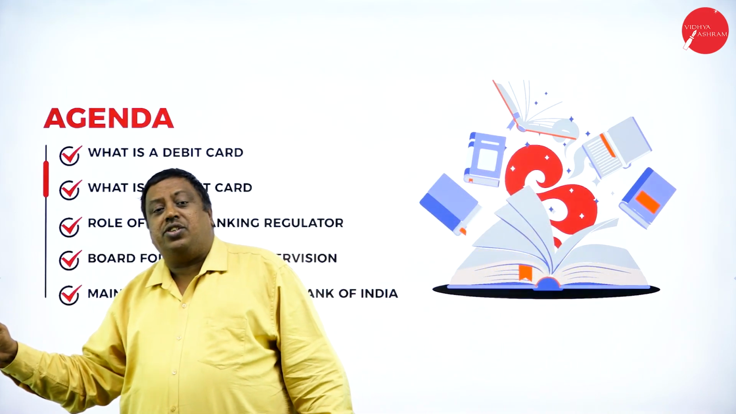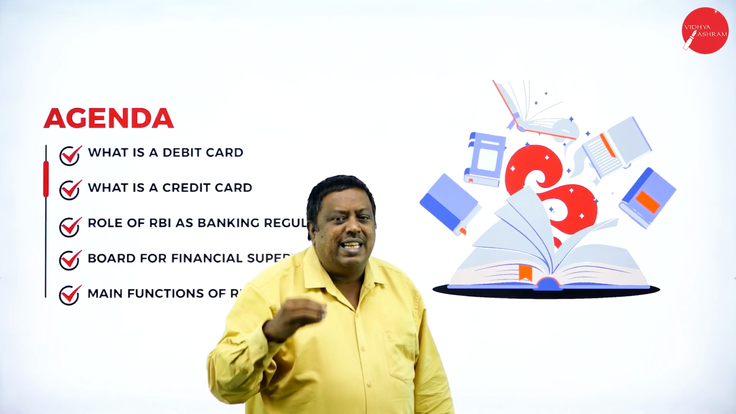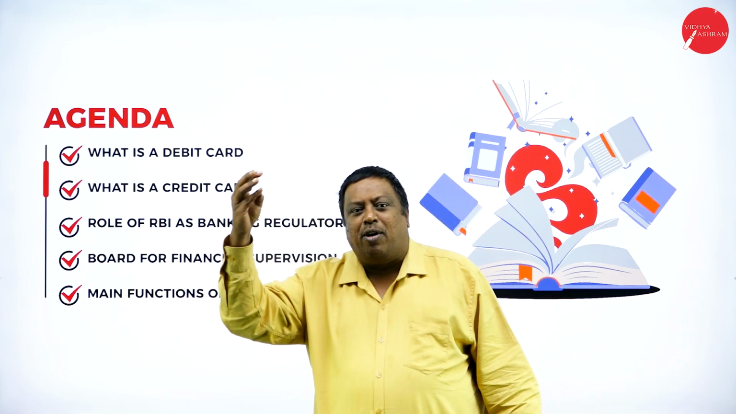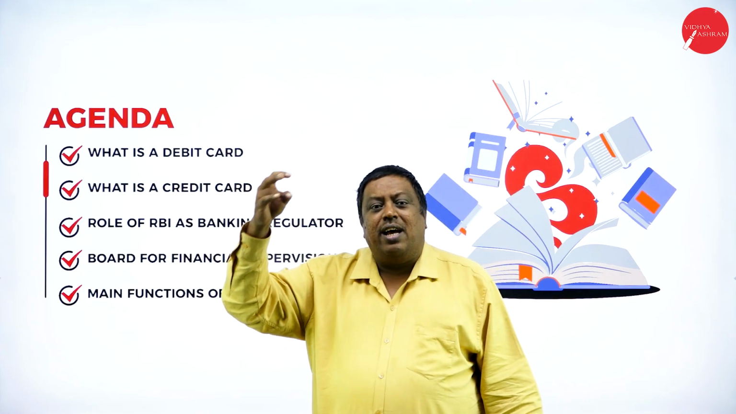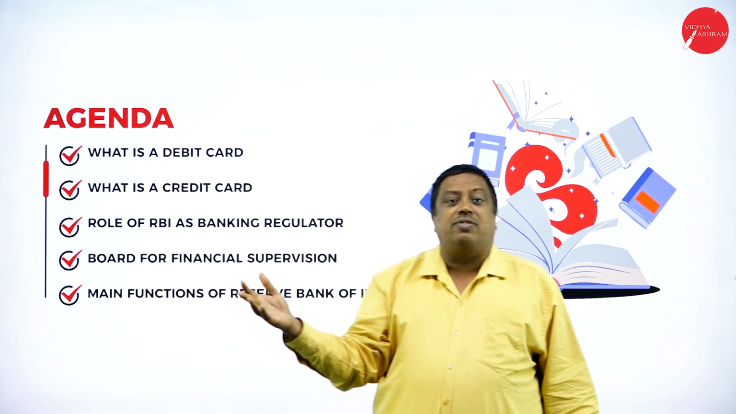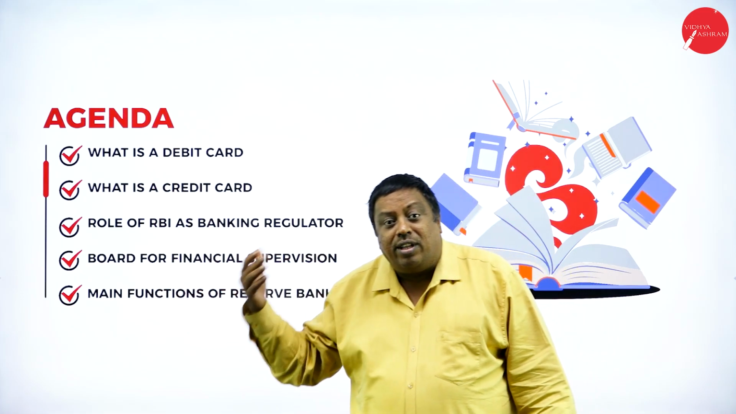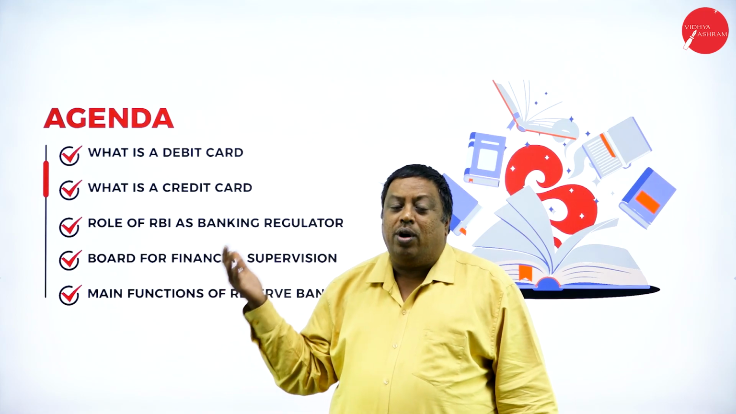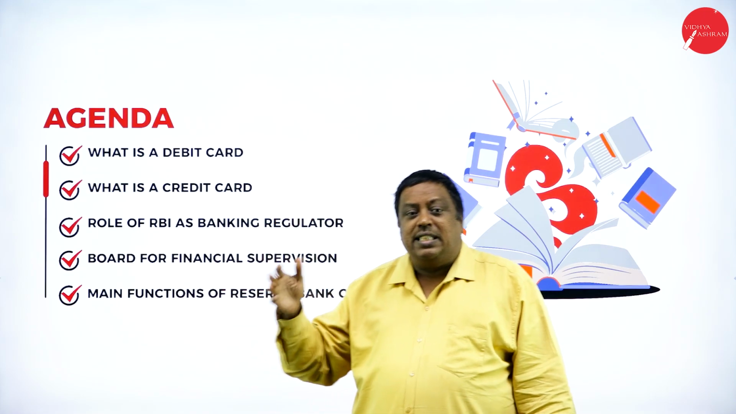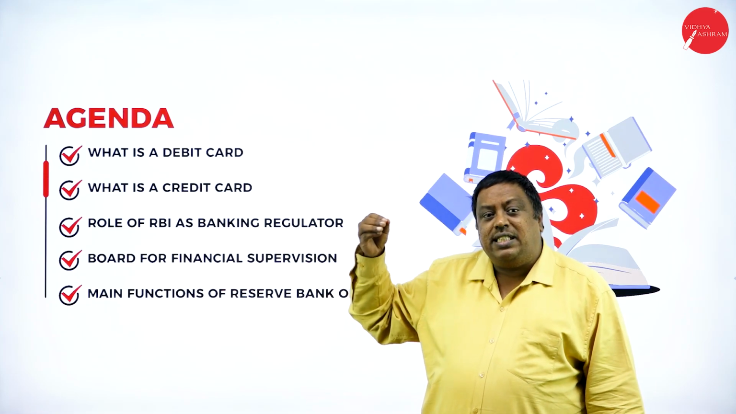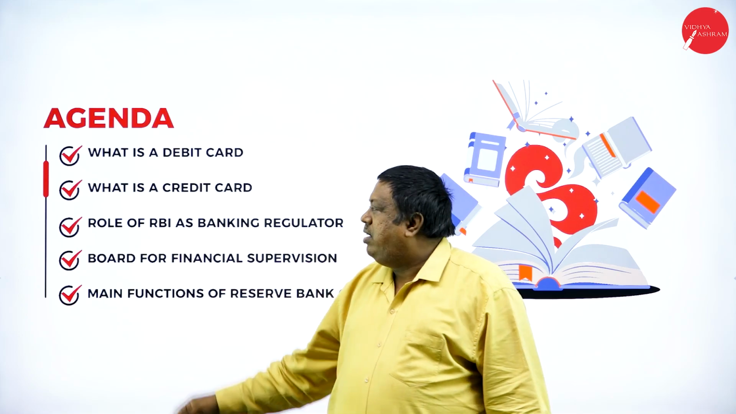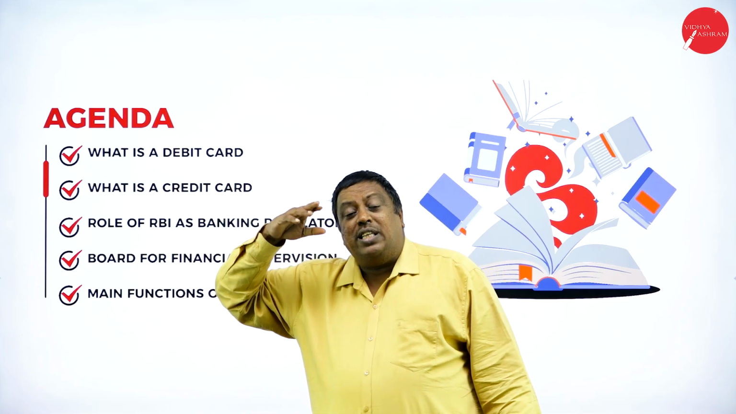In our previous sessions, we have learned in the simplest manner the types of deposits like savings deposits, current deposits, and fixed deposits or term deposits. What are the terms and conditions for them, what are the benefits for individuals, and who can open the savings bank account. Now, after opening the savings bank account, every savings bank account holder is eligible to get the debit card. What is a debit card?